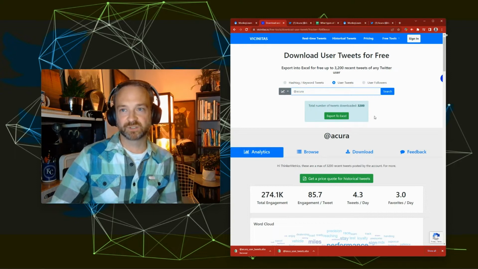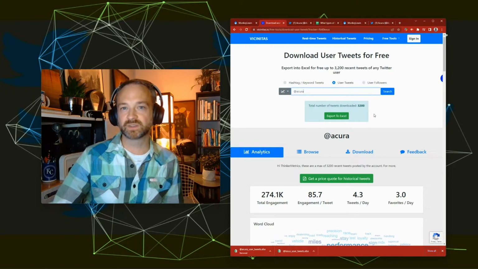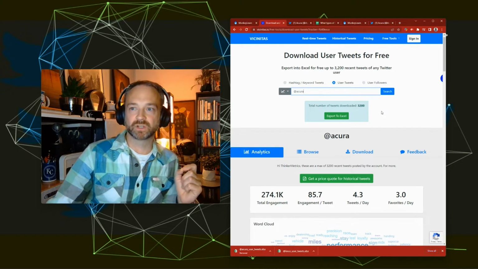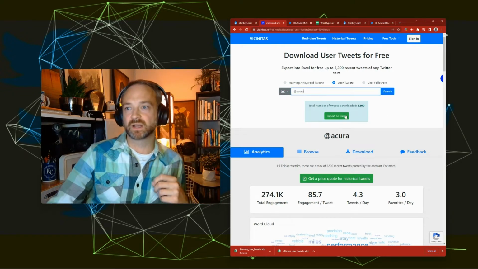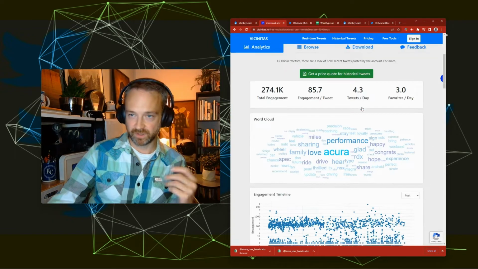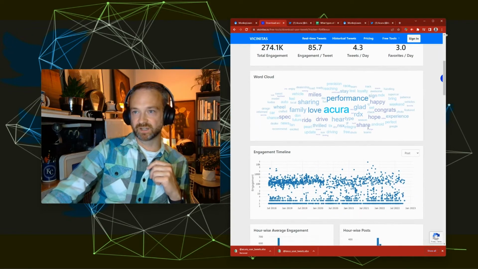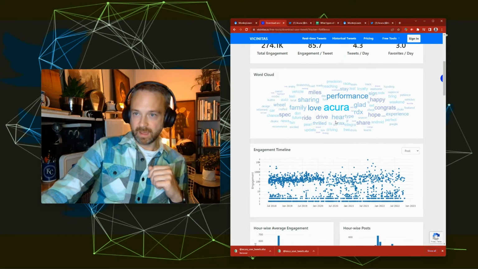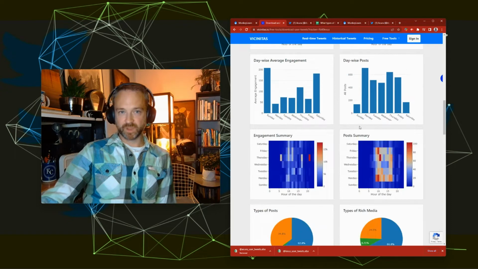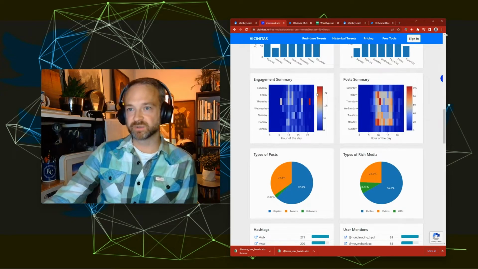You can get your 3,200 tweets from Vicinitas. We don't need quite that many. It depends on the free account you have with Monkey Learn what your max number of tweets is. But we're going to click search and export to Excel. So just checking the data out here, a little cool word cloud, to see what's popping in their tweets over their last few years of engagement. Looks kind of interesting. Here's the engagement summary.